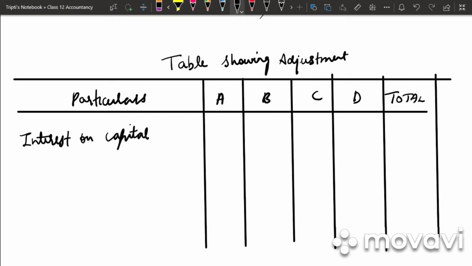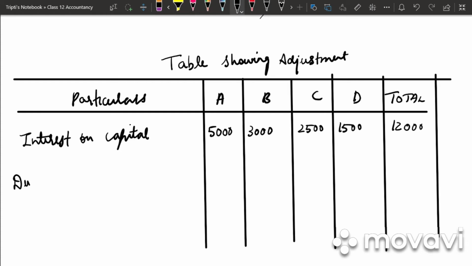Profit and loss appropriation account to interest on capital account. So what is it? 5,000, 3,000, 2,500, 1,500. Total is 12,000. So the loss of 12,000 now will be divided among the partners in the profit sharing ratio.